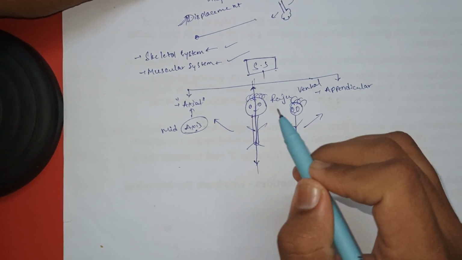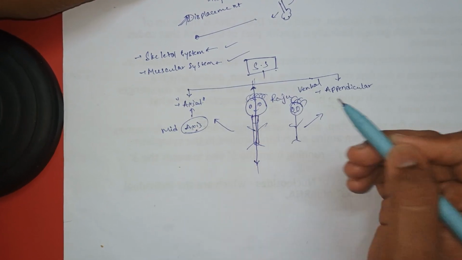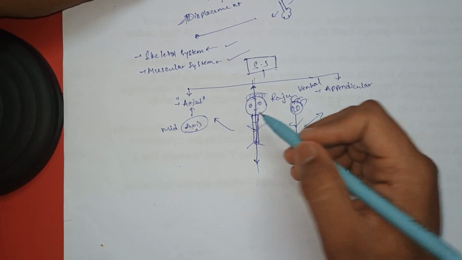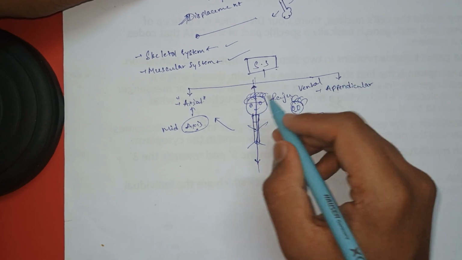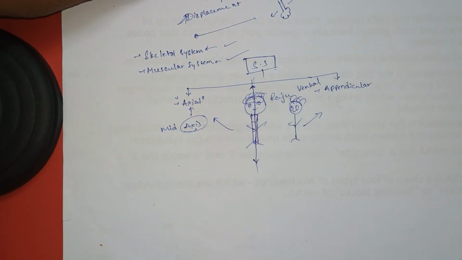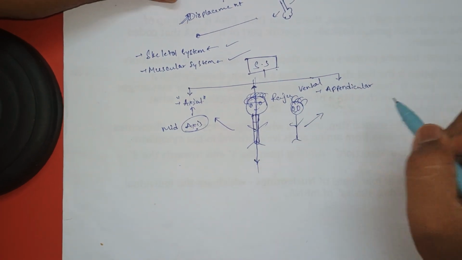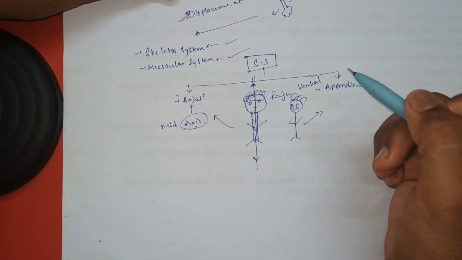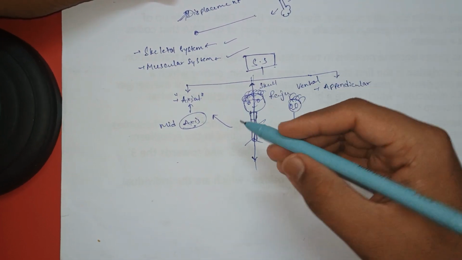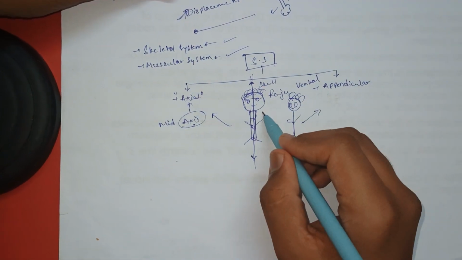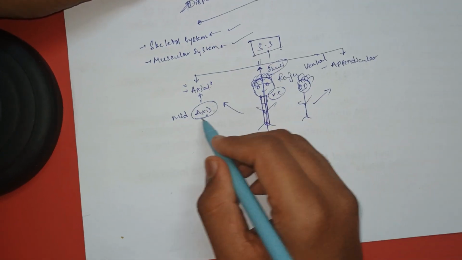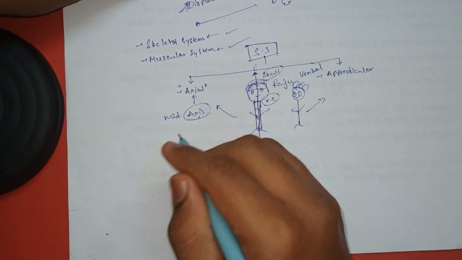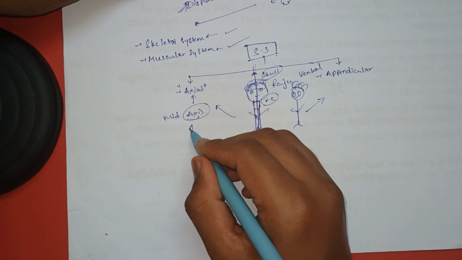The structures involved here: you get your sternum, and you get your cranium, which includes the skull. Posterior to the sternum you have your vertebral column. These all are included under your axial skeleton. So Raju's skull, vertebral column and sternum are included under the axial skeleton.